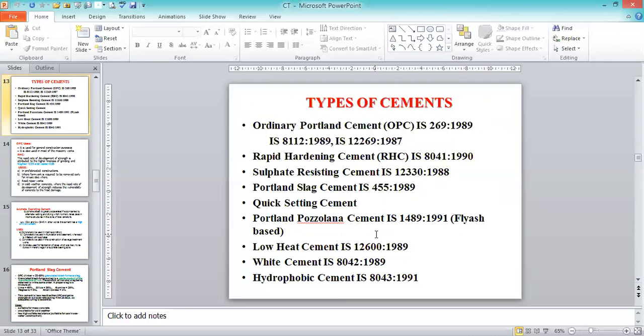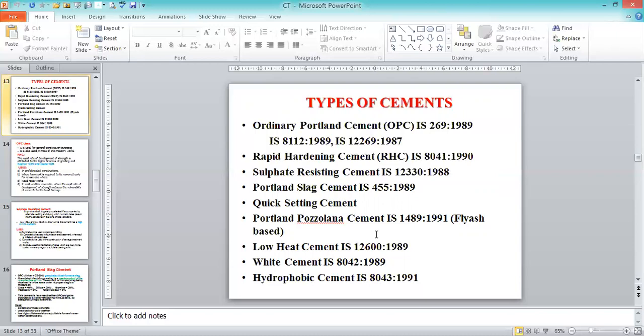First is the ordinary Portland cement. We are going to name it OPC. It is referred to with IS 269-1989, IS 8112-1989, and IS 12269-1987. These codes give the preparation of the ordinary Portland cement and the quality control, meaning the tests conducted for it. The entire procedure is given in the Indian Standard code books for guidance.